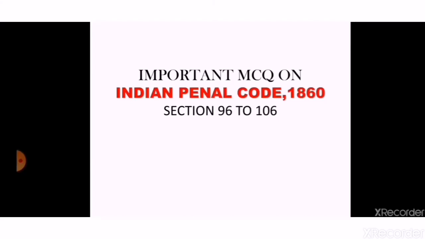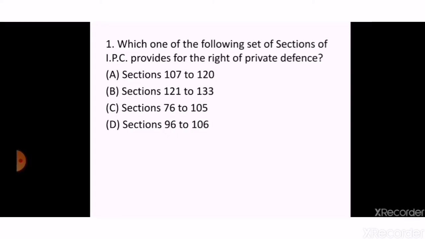Today we will discuss the important MCQ on Indian Penal Code 1860 from section 96 to 106, that is private defense. So let's begin. First question is, which one of the following set of sections of IPC provide for the right of private defense? A. Sections 107 to 120. B. Sections 121 to 133. C. Sections 76 to 105. D. Sections 96 to 106.